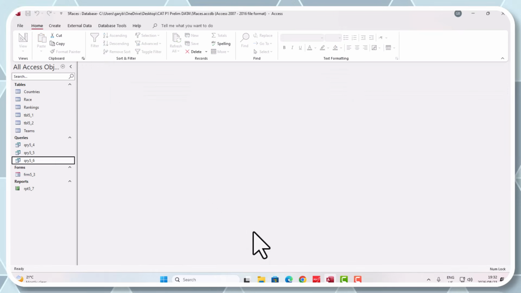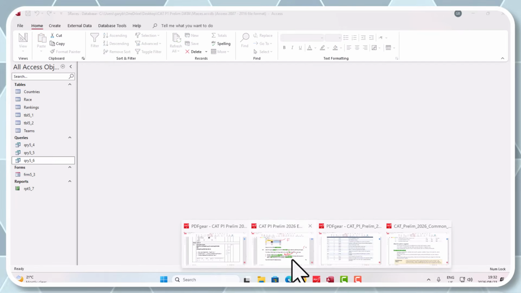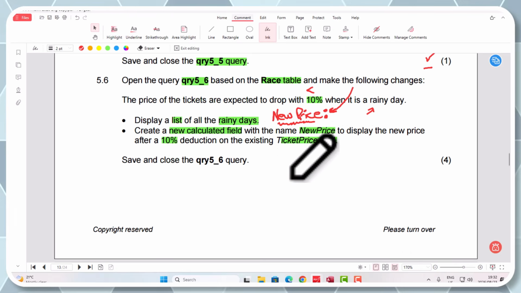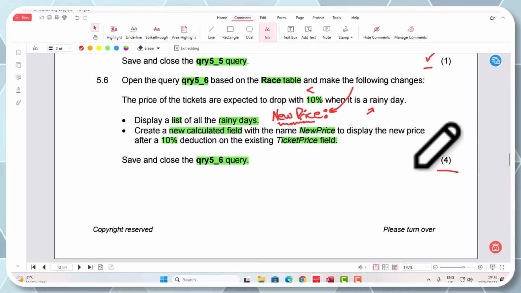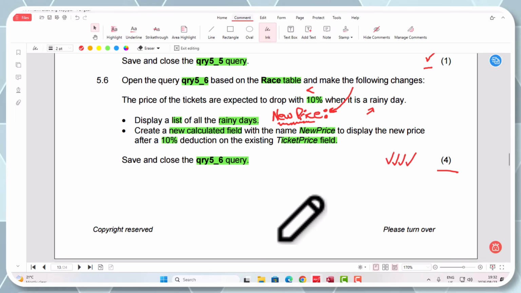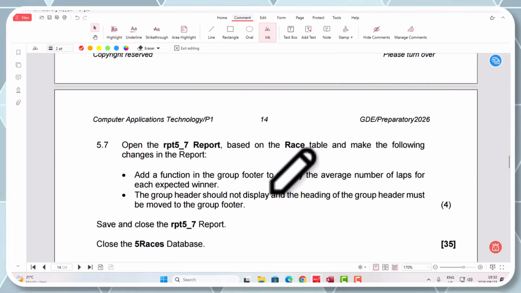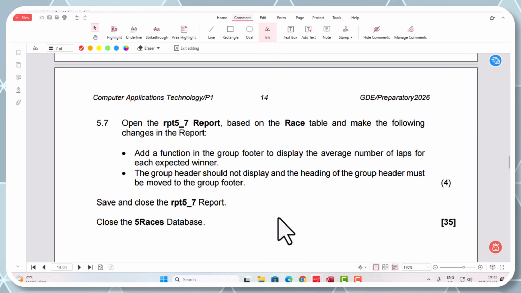Okay, let's close this one. I think we are done with that question. Let's just go and confirm, yes. And that is save and close the query. And that is giving me, again, I'm going to ink. And that gives me my 4 marks there. 1, 2, 3, 4 marks there. That's great, guys. Okay, we're nearly reaching the end of this 35 marks.